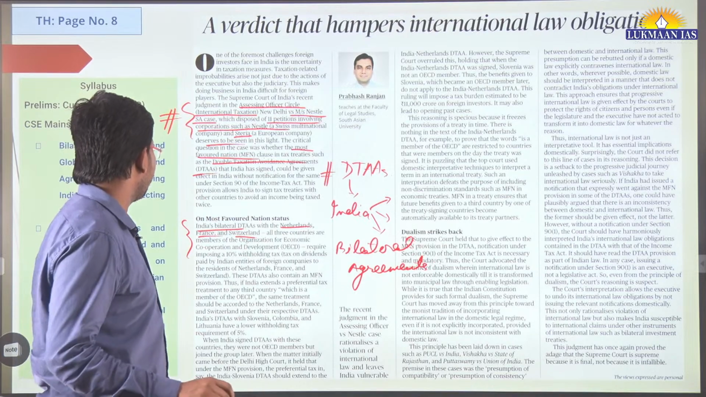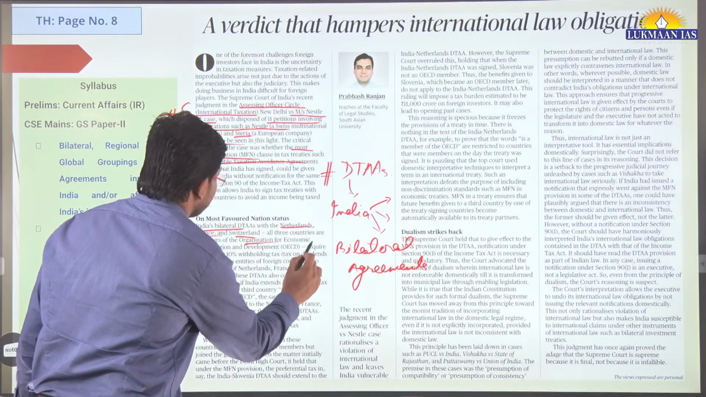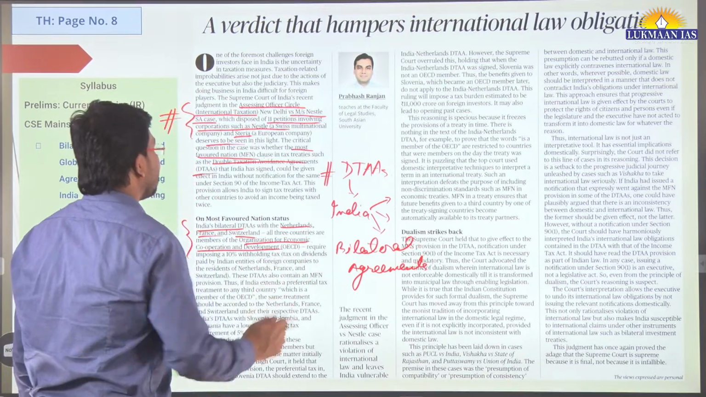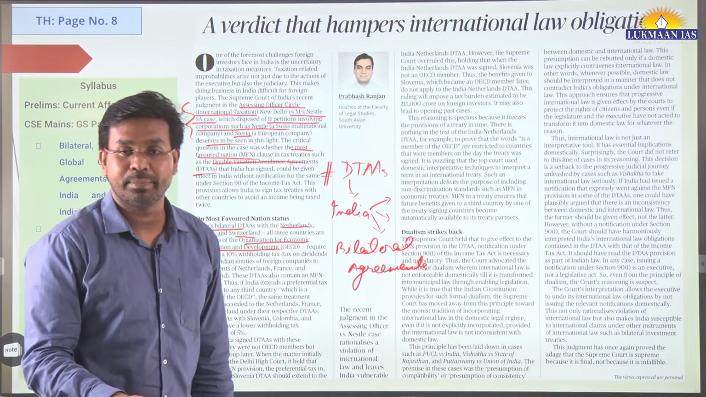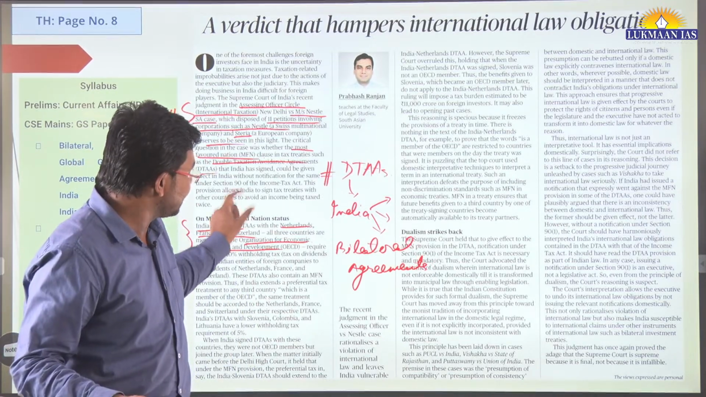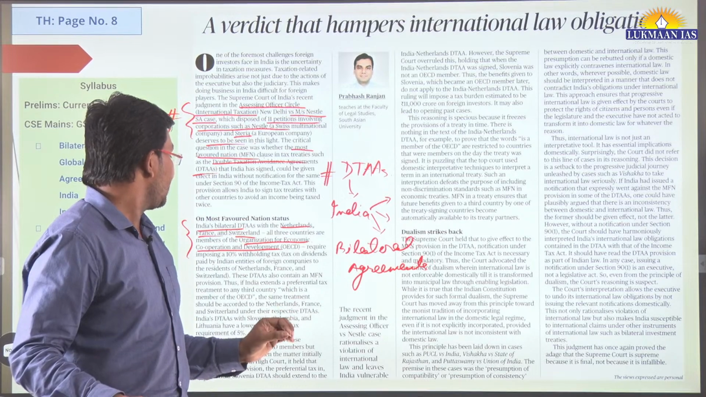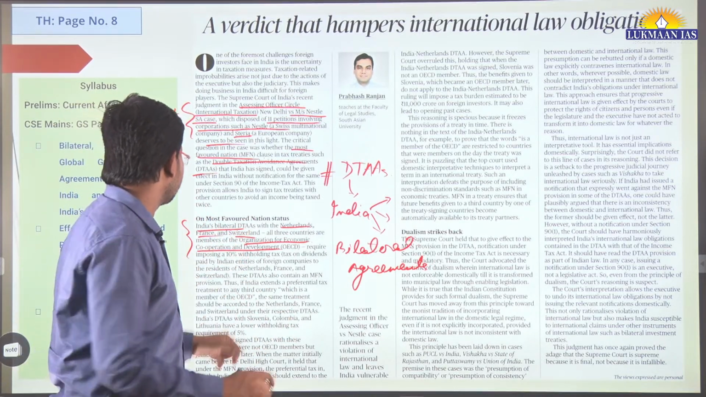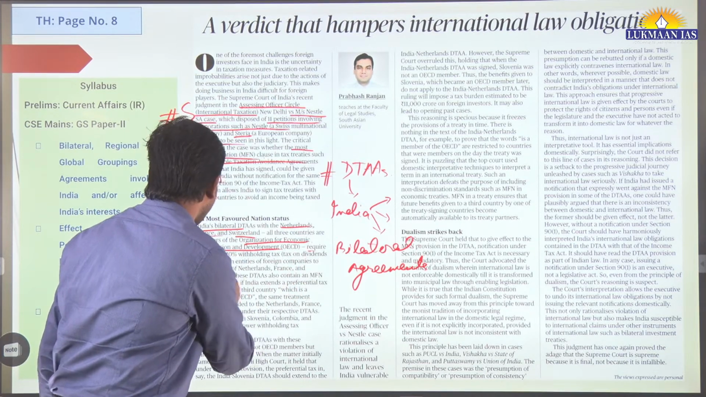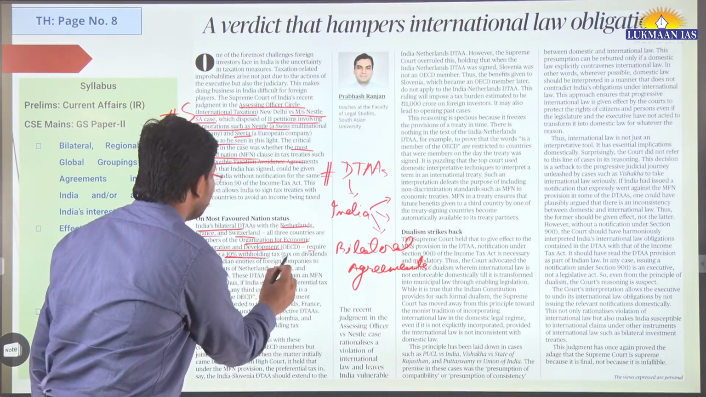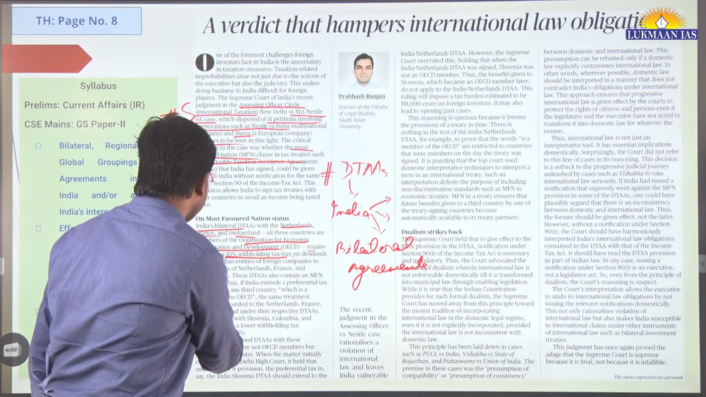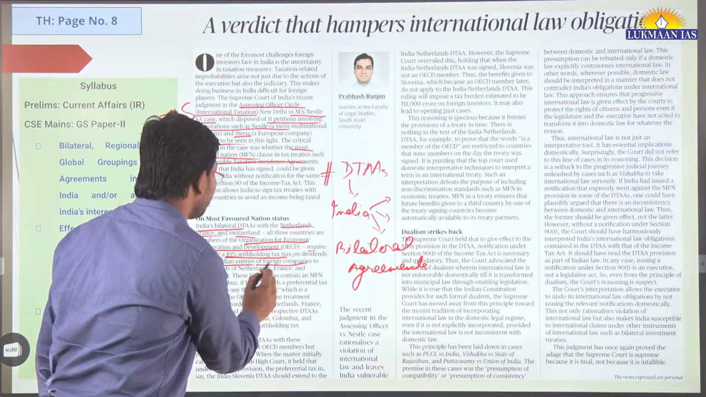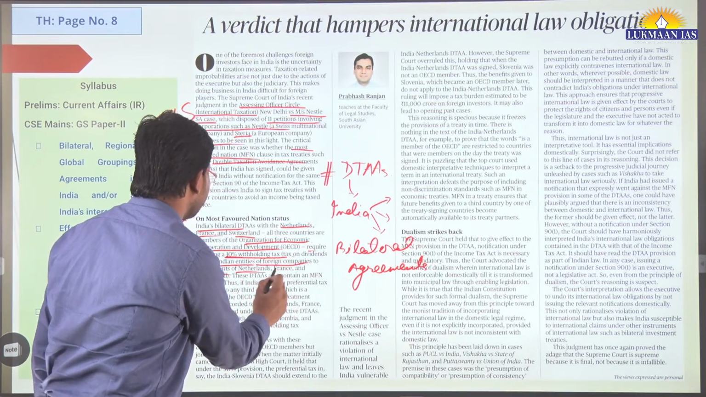All three countries are members of the Organization for Economic Cooperation and Development, OECD. And so their companies require imposing 10% withholding tax on dividends paid by Indian entities to foreign companies, to residents of Netherlands and all.